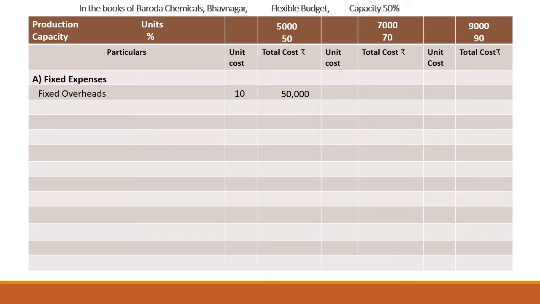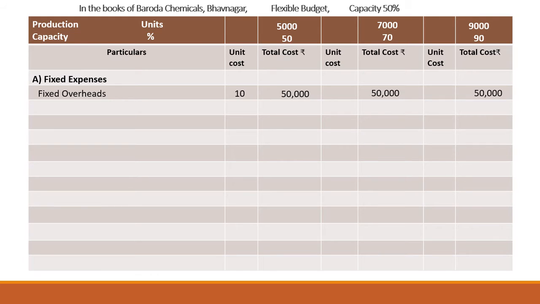It is actually given in the example, but we can also calculate it by multiplying 5,000 units into unit cost, that is rupees 10. So 5,000 into 10, it will come 50,000. This 50,000 will remain fixed for all the next levels. So for 70% capacity, again it will be 50,000, and for 90% capacity, again it will be 50,000. But as I said, if total cost remains fixed, per unit cost will vary. Why does it vary? How to calculate per unit cost? Total cost divided by number of units. You will get per unit cost.